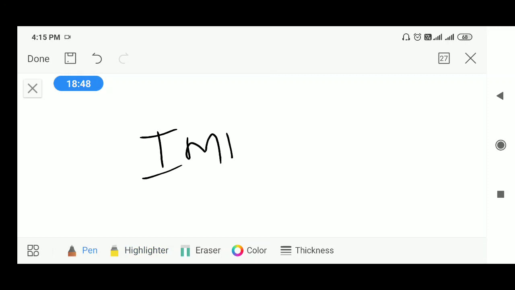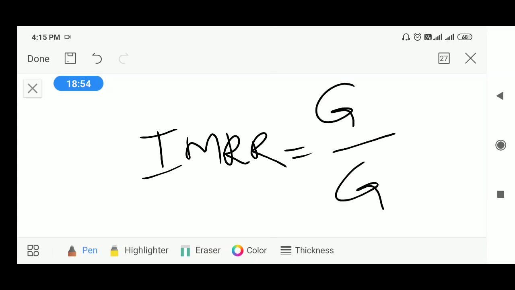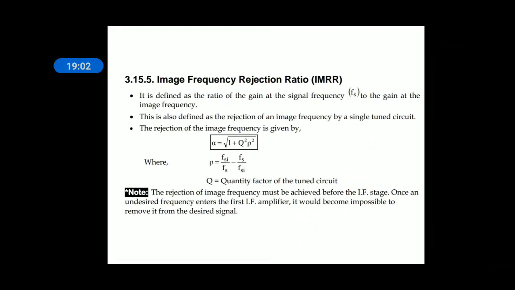IMRR is a ratio. Its formula is gain at signal frequency over gain at image frequency. That is defined as the image frequency rejection ratio. It is also defined as the rejection of image frequency by a single tuned circuit. So for rejecting image frequency, we need to stop that image frequency from coming to the output of the RF amplifier. That is why you need to employ one more extra tuned circuit in the RF amplifier. Hence, for a single tuned circuit, the rejection of the image frequency is given by alpha.